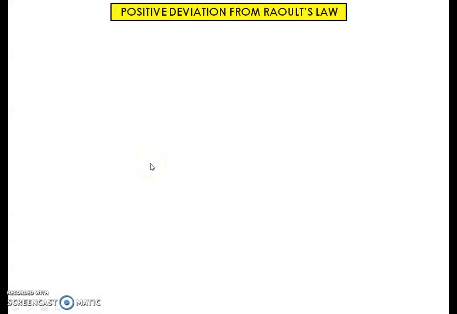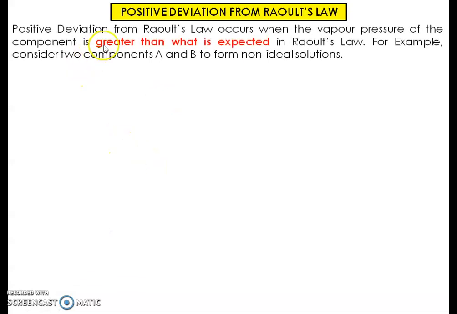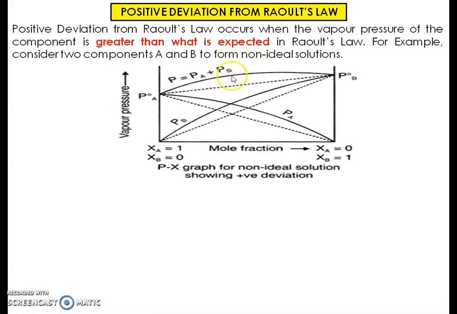Now we will discuss in detail what positive deviation from Raoult's law is. Positive deviation from Raoult's law occurs when the vapor pressure of the component is greater than what is expected from Raoult's law. For example, consider two components A and B forming a non-ideal solution. Here we can see the two components. The dotted lines are the lines which are expected to be the partial pressures of the two components as per Raoult's law, and the dark lines are the resultant actual partial pressures of the system as well as the components.